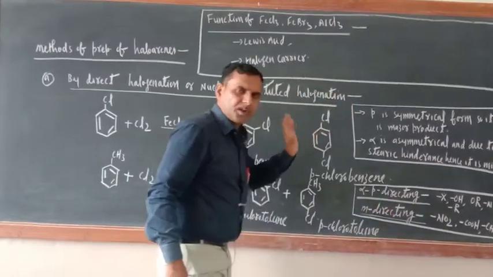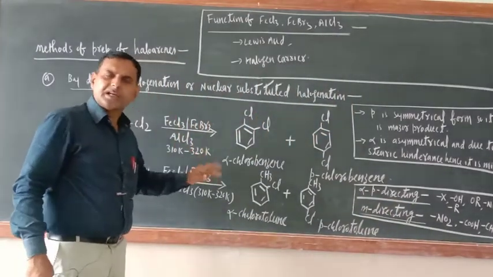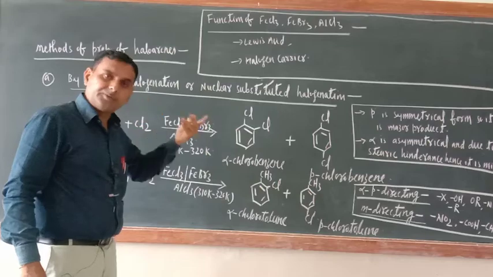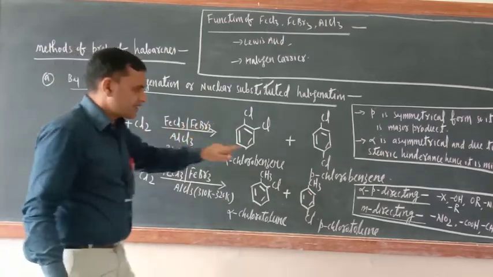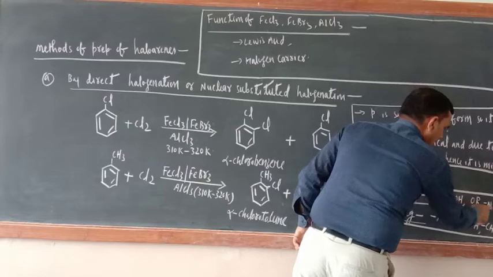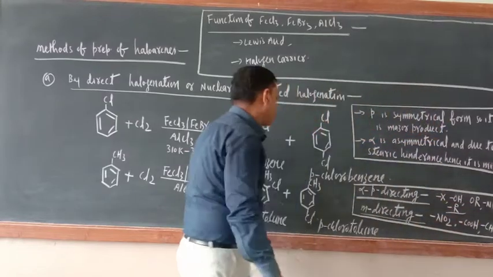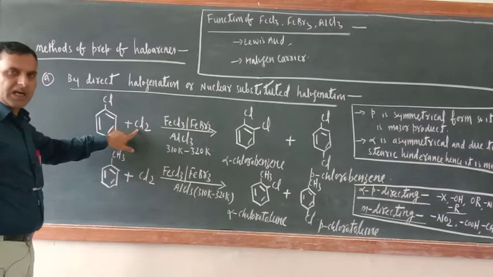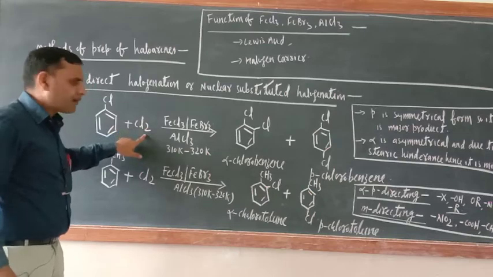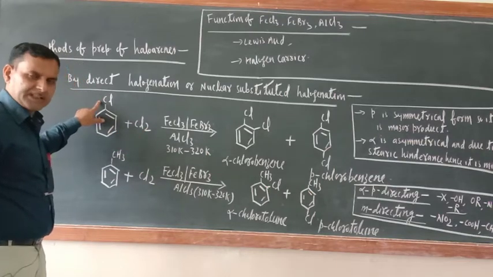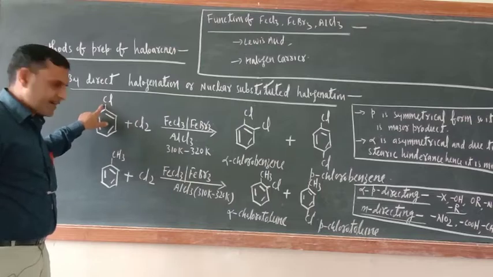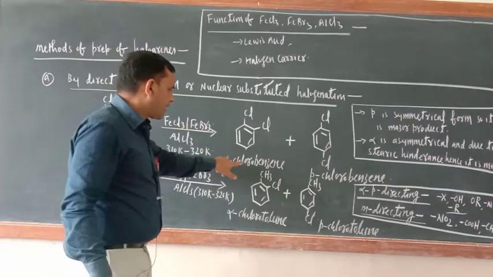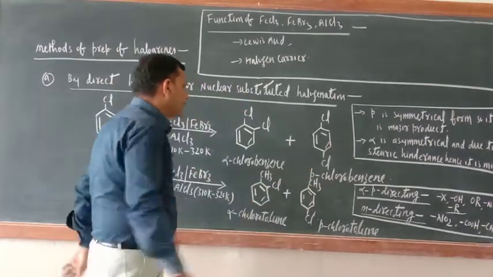Last year I taught you that the group which is already present in the ring decides the place of the incoming group in the ring. That is the directive influence of the group. So halogen X, OH, OR, NH2, alkyl group, they are ortho-para directing groups. So when you subject chlorobenzene to chlorination or halogenation, the group already present in the benzene ring will send the incoming chlorine atom to the ortho and para positions. So you will get orthochlorobenzene and parachlorobenzene.